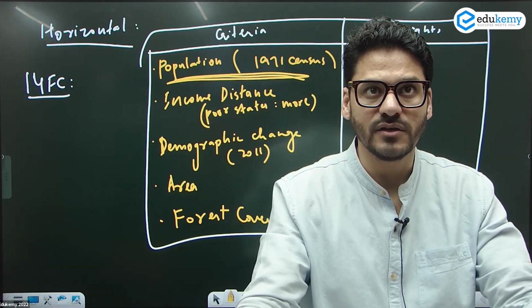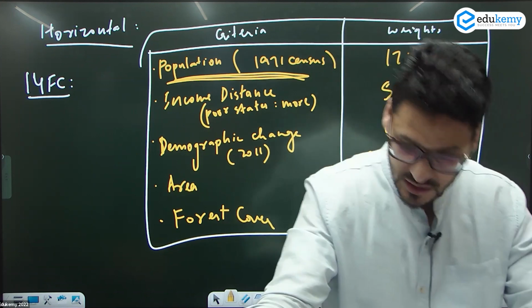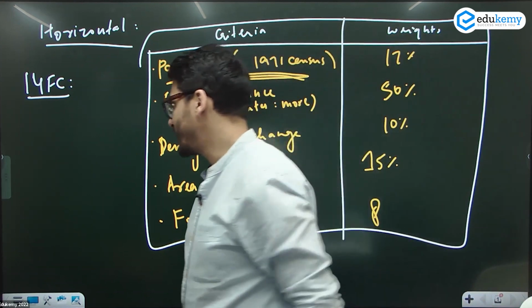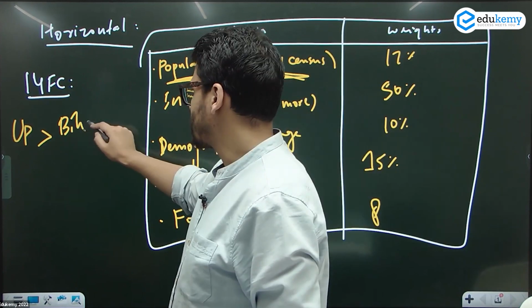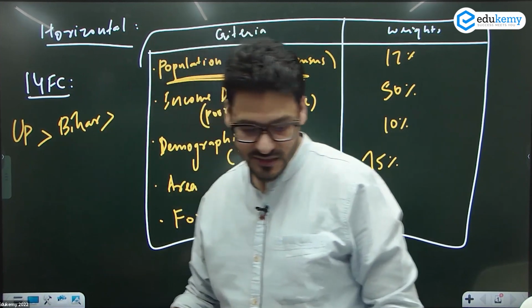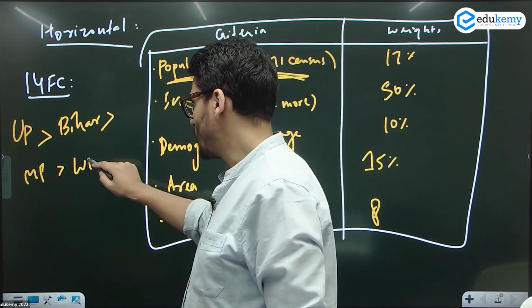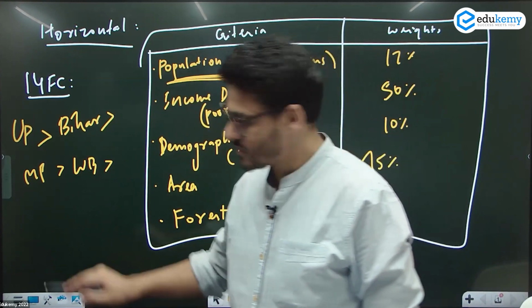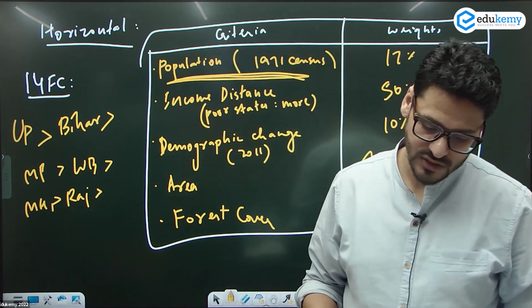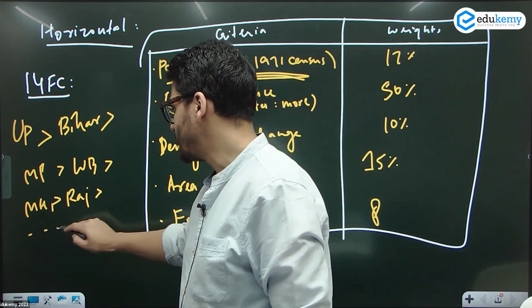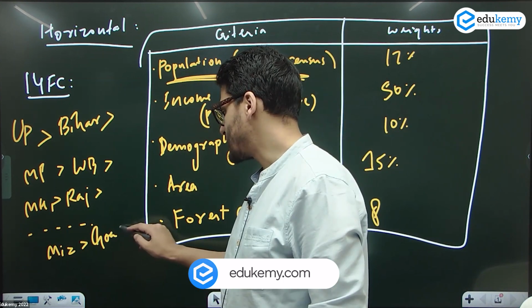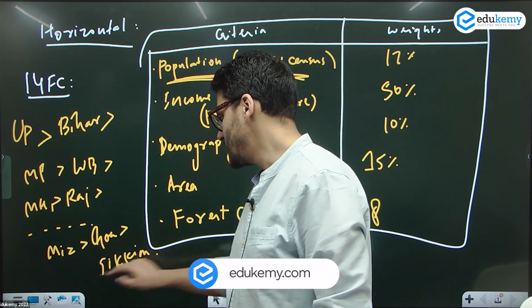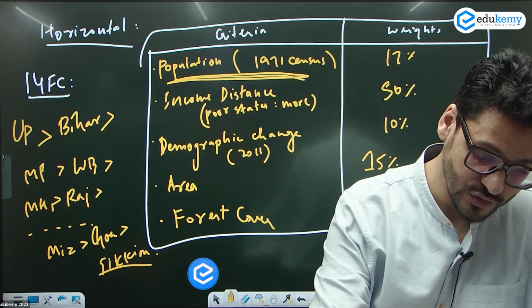ठीक है? These are your 5 criterias. According to these criterias, UP was getting the highest share. UP तो देश के अंदर एक देश है. उसके बाद बिहार was getting the second highest. मध्य प्रदेश, West Bengal, Maharashtra, Rajasthan, like this, होते सबसे कम was taken by Mizoram, Goa, and lastly Sikkim. ठीक है ना? This is 14th Finance Commission.